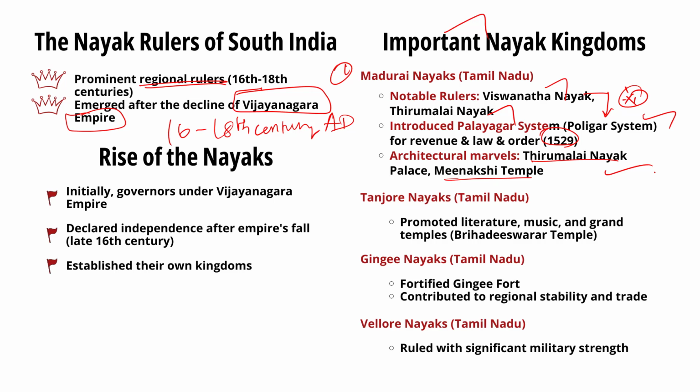Next one is Tanjore Nayaks. They also promoted literature, music and the construction of grand temples such as Brihadeeswara Temple. Gingee Nayaks fortified the Gingee Fort and contributed to regional stability and trade. Vellore Nayaks were also important. They managed the region with significant military power.